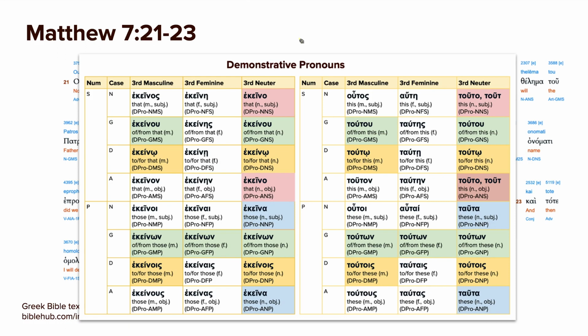All right, so before we get into the demonstrative pronouns, first of all, I put far first. Probably should have put near first because it's nearer. But the far ones are first here, and these are the near ones. So the far ones are that, of or from that, to or for that, and that as an object. And then those is the plural in English. So I'll go ahead and read these.